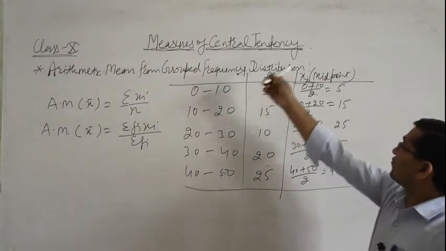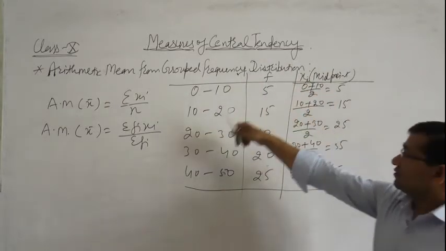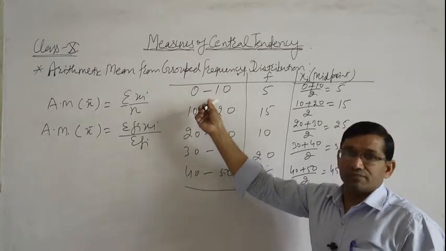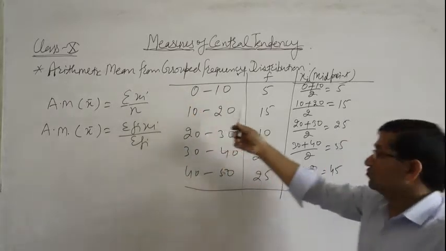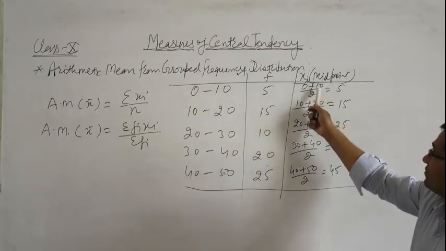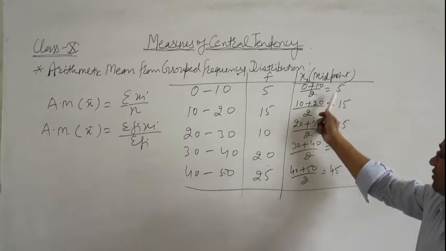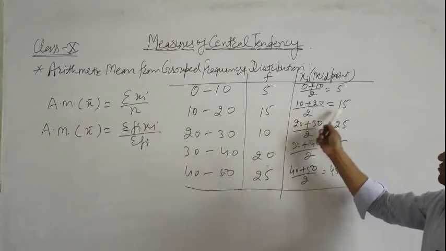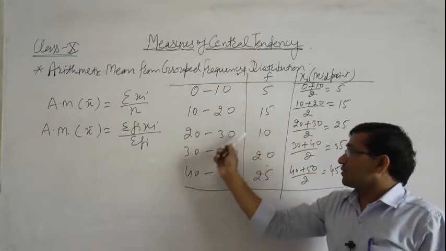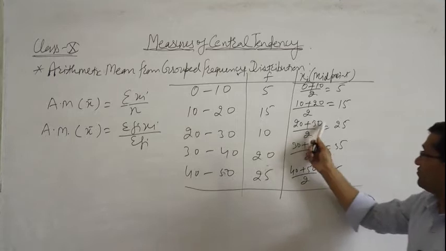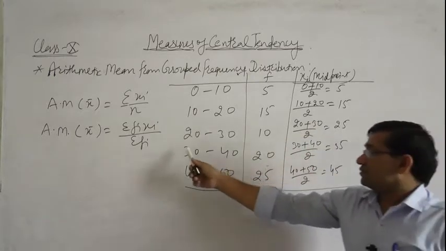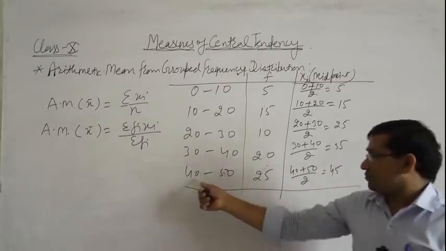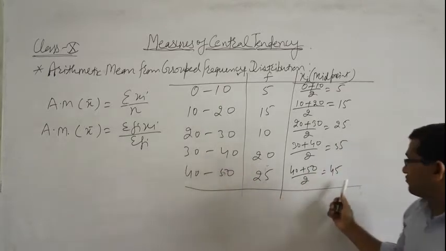So for finding xi, we add lower limit and upper limit, then divide by 2, and we get 5. Again, 10 plus 20 divided by 2 is 15. 20 plus 30, 50, upon 2 is 25. Then 30 plus 40, 70, upon 2 is 35. 40 plus 50 is 90, upon 2 is 45.